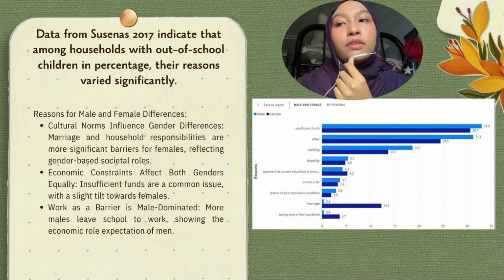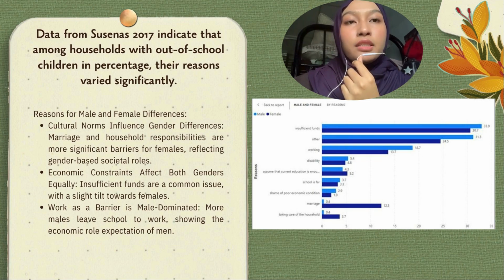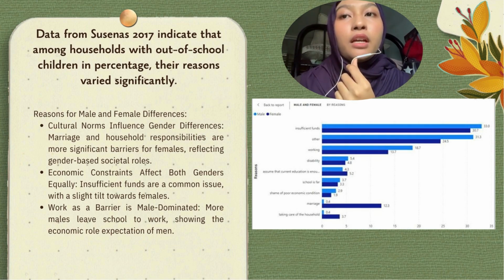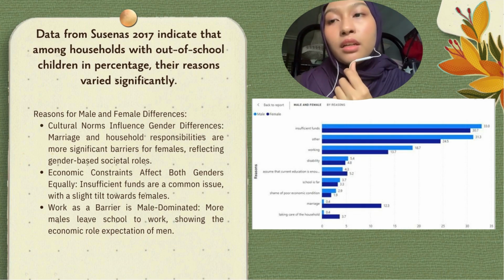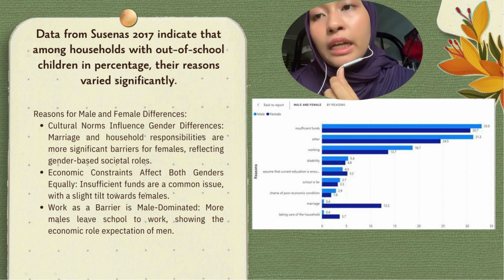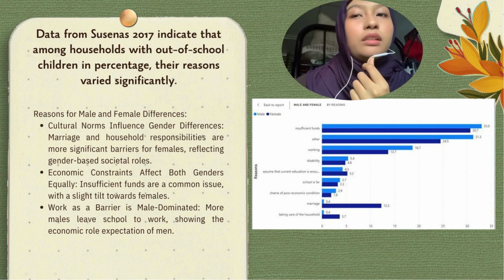And then academic constraints affect both genders equally. As you can see from the data, insufficient funds hold the major percentage of the reasons why students drop out, with 33% from males and 30.7% from females. And then work is a barrier in a male-dominated way. More males leave school to work, showing the economic role expectations of men. As you can see from the data, working accounts for 18.7% of males, while females account for 13.7%.